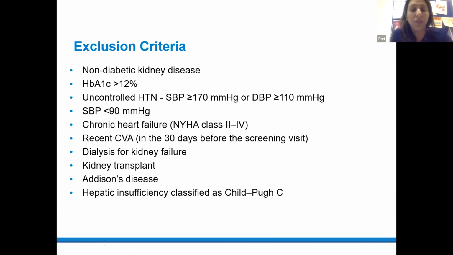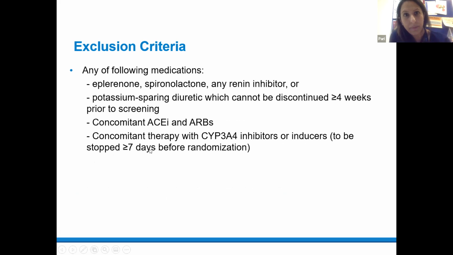or if they had a HbA1c of greater than 12%, uncontrolled hypertension, symptomatic heart failure, recent cerebrovascular accident, or if they were on dialysis or had a kidney transplant, were the main exclusion criteria. Next slide, please.